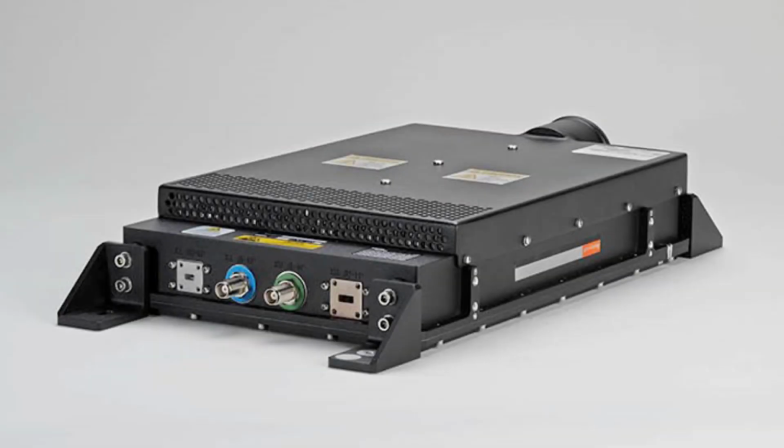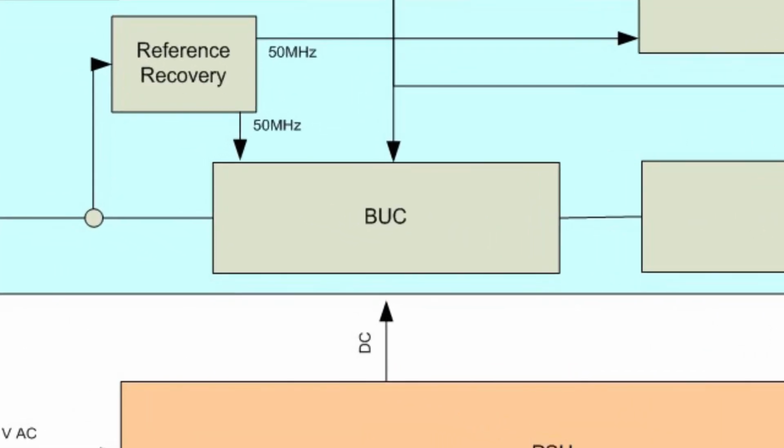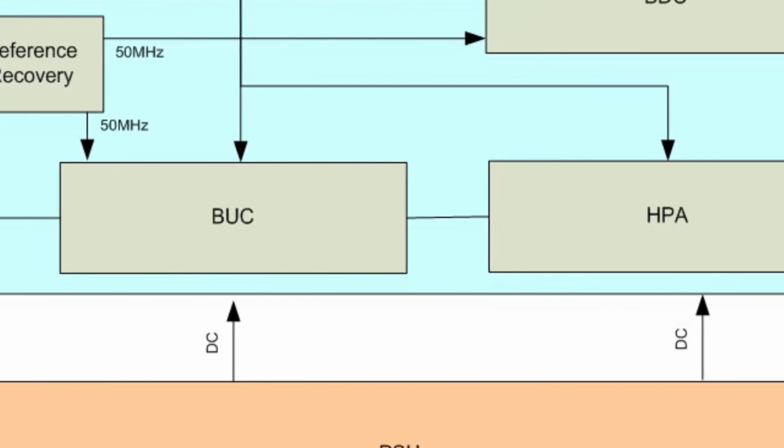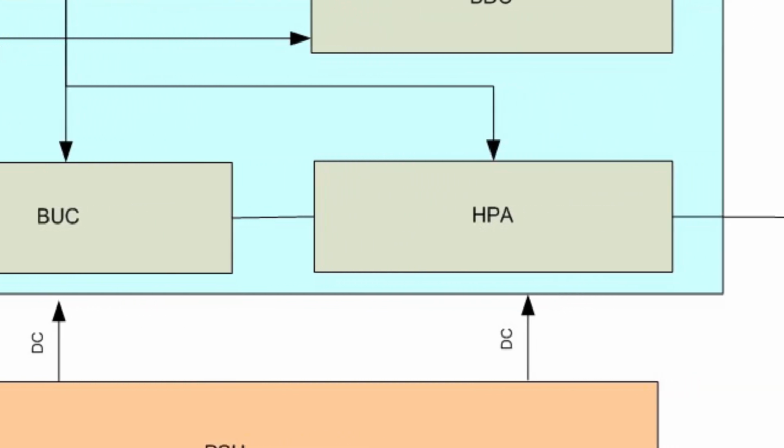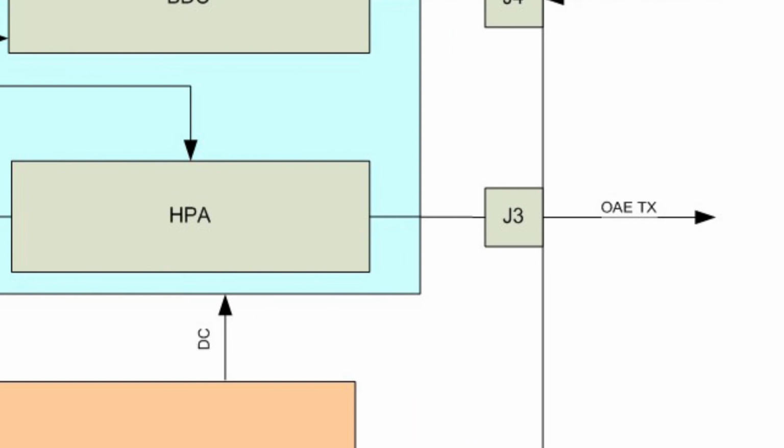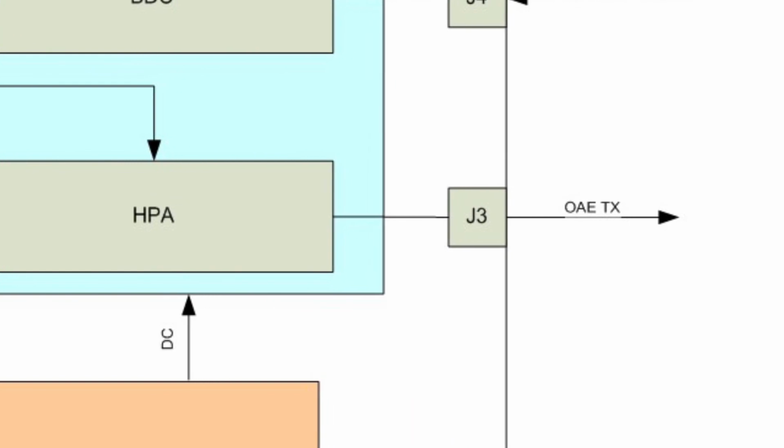The KRFU provides the following functions and interfaces. The internal components and functions consist of the transmit BUC, which converts 950 to 1950 MHz data modulated IF signal from the ModMan to Ka band frequencies of 29 to 30 GHz and sends a low power drive signal to its internal HPA. The HPA then increases the low power output from the up converter to a maximum operational calibrated output power of 42.5 dBm or 17.8 watts.